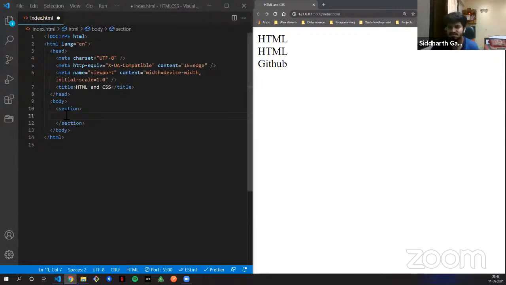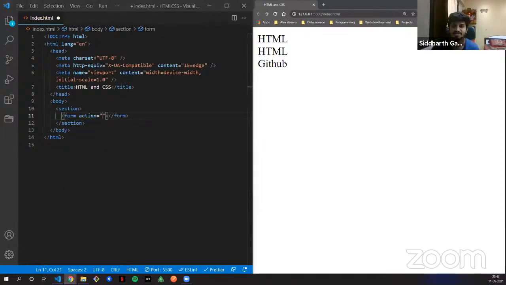Various websites have a careers section. If you go to any website where you want to apply for a role as a web developer or anything, they will have a form, right? A contact form or something like that. So another example in HTML is the form tag. So this is the form.